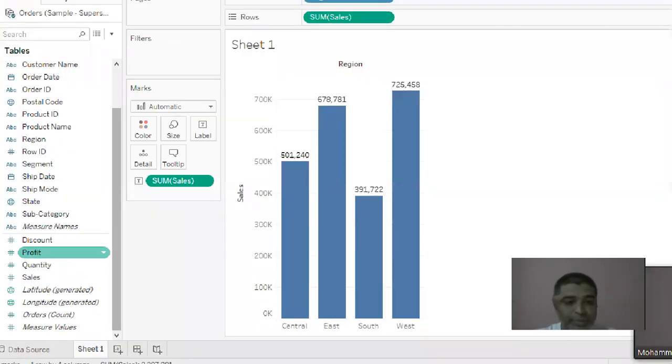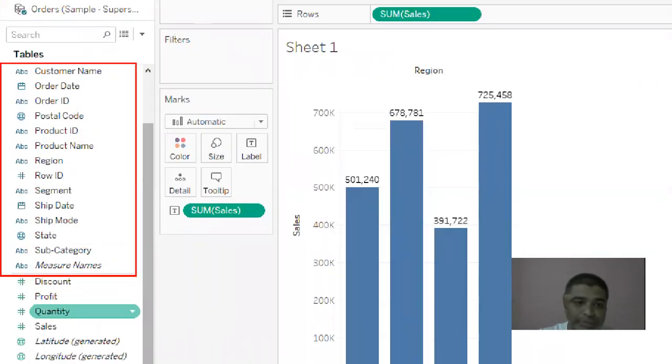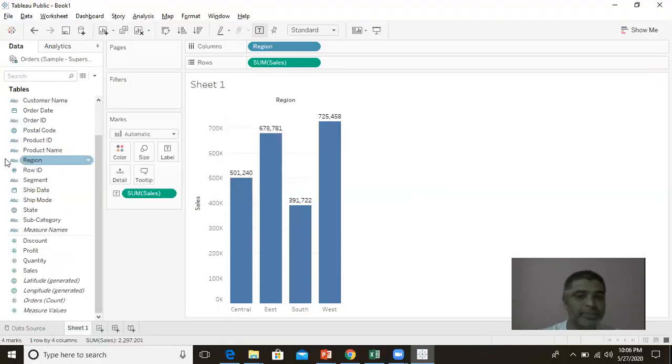And one more thing is, when I get into this particular sheet, you can see it has divided into two sections. We have some dimensions. We call this the dimensions. That is the fields on which we can do the grouping. And we also have this particular thing, which we call measures, on which you can do the calculations. It automatically divides us into two sections: dimensions, where I can group the data, and measures, where I can apply the calculation.